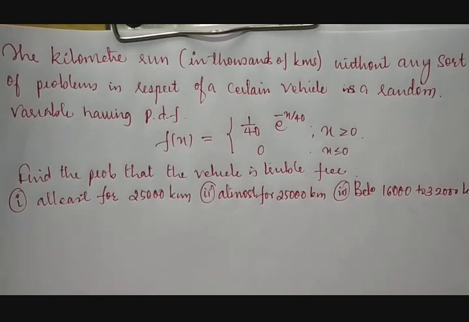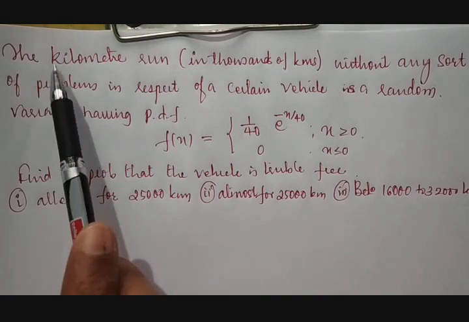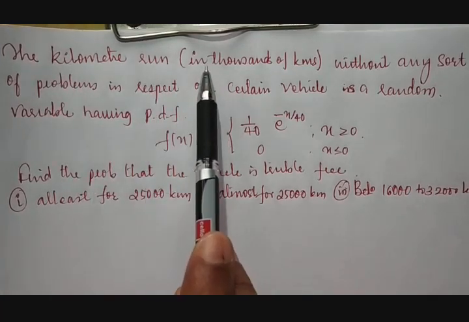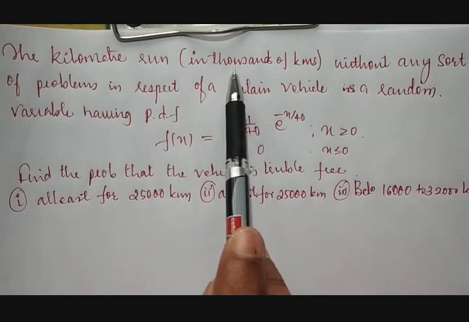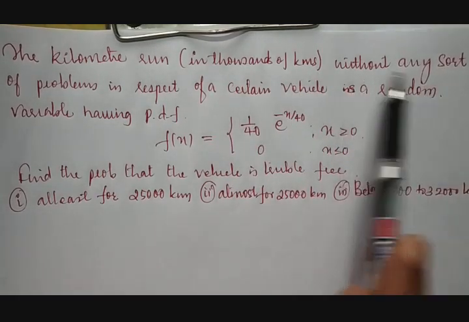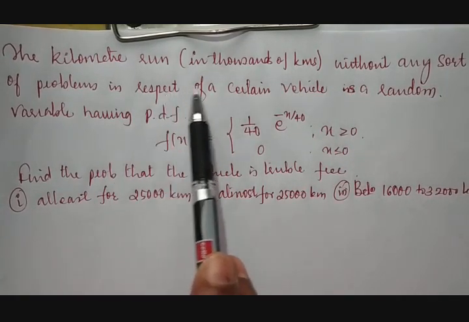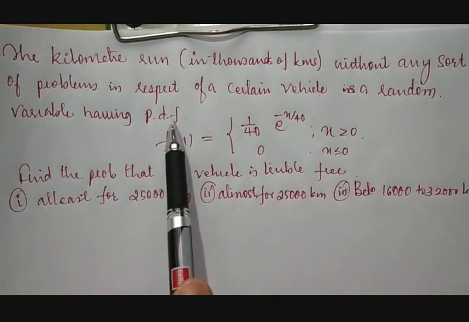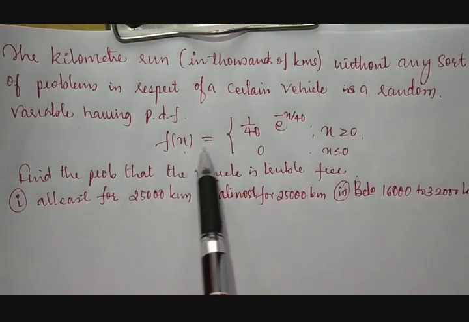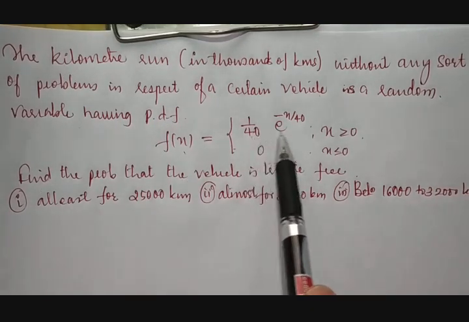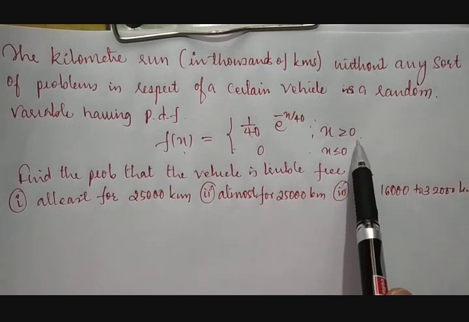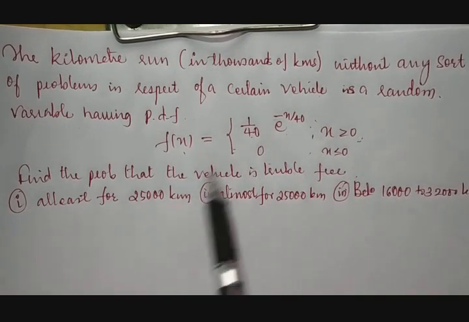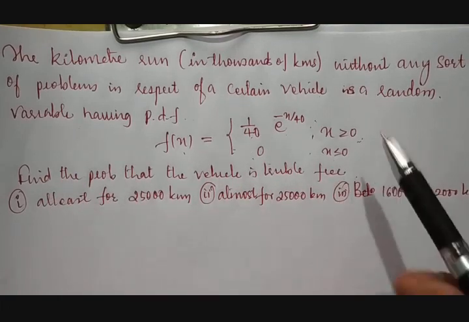Now we'll discuss an interesting example, a real-time problem on continuous probability distribution. The kilometer run, calculated in terms of thousands of kilometers without any sort of problem in respect of a certain vehicle, is a random variable having a probability density function f(x) = (1/40) e^(-x/40), where x is greater than or equal to 0, and it will be 0 where x is less than 0.